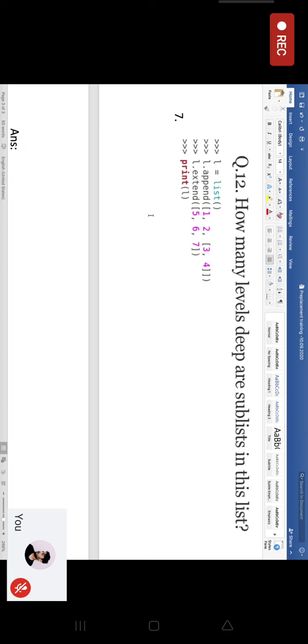So what should be the output for this following list? How many levels deep are these sublists? What do you think? Give me a number. Should it be 3? Should it be 2? Should it be 1? What should be the number?